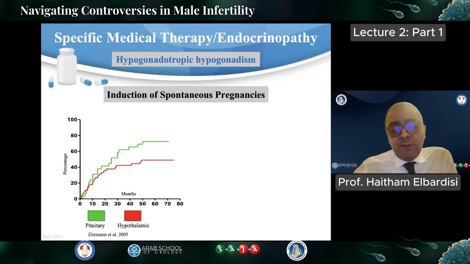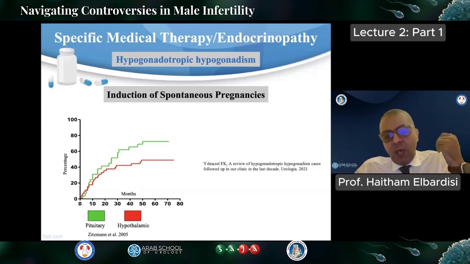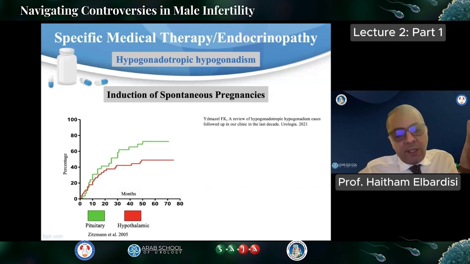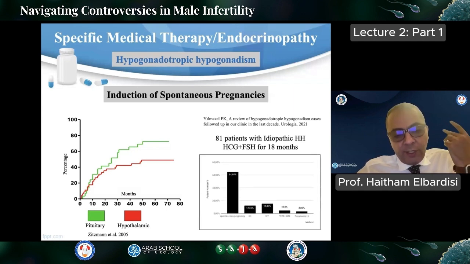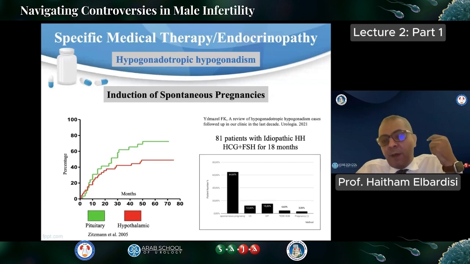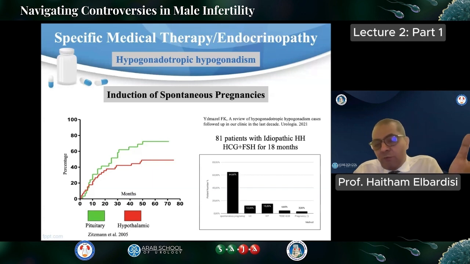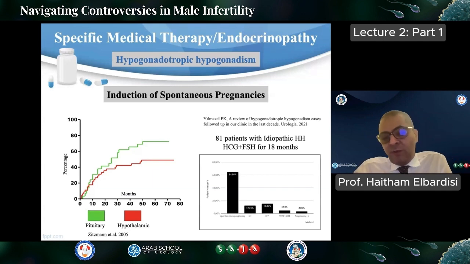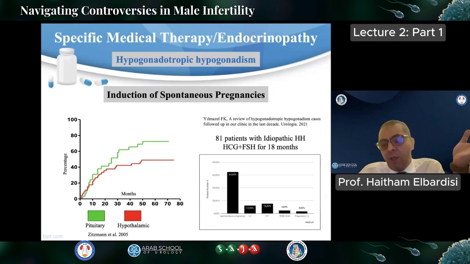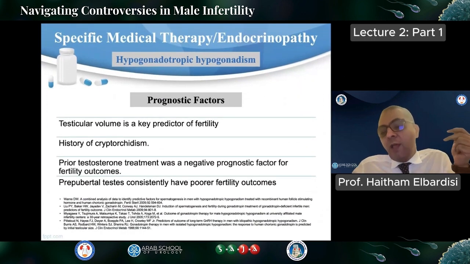Induction of spontaneous pregnancy is also very important. This is the study of Zini. Around 80% of patients with pituitary causes can reach spontaneous pregnancy, and up to 60% of patients with hypothalamic causes. Another study, by a group from Turkey, looked at different methods of pregnancy, not only spontaneous, reaching up to 70%. They didn't define hypothalamic or pituitary. Around 12% reached pregnancy through IUI, 15% through IVF, and patients who eventually underwent TESE were only 4%.